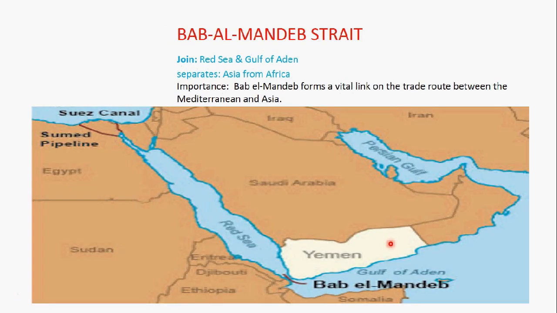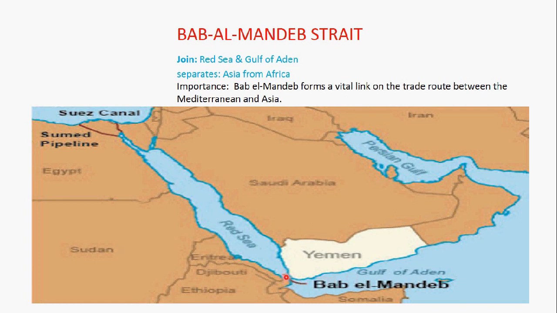Another strait is Bab el-Mandeb Strait. Bab el-Mandeb Strait joins Red Sea and Gulf of Aden. Here we see is Red Sea and other side is Gulf of Aden. So Gulf of Aden and Red Sea are joined by a small strait known as Bab el-Mandeb.